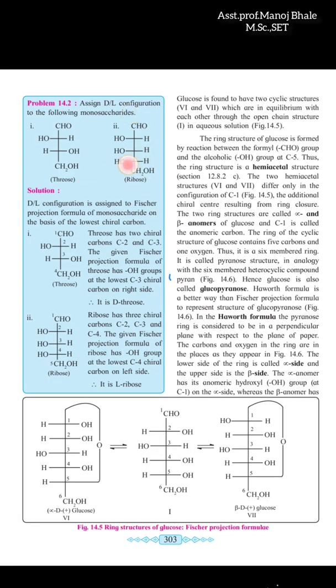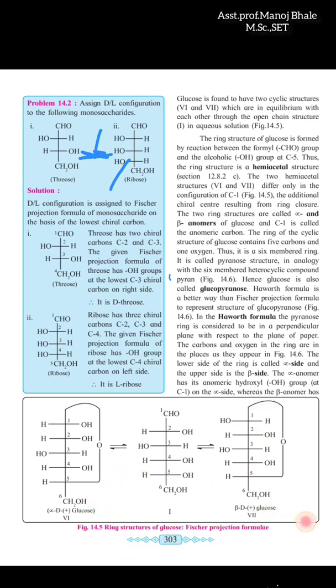D form and L form we can assign here. This is your homework, so all of you remember your homework: assign D form and L form. Now see in this one whether it is a D form or an L form. This is the D form. Why is this the D form? Because this one OH is on the right hand side, so this is a D form. In this one, the OH is on the left hand side, so this is the L form. Also you can determine D form and L form from all these structures.